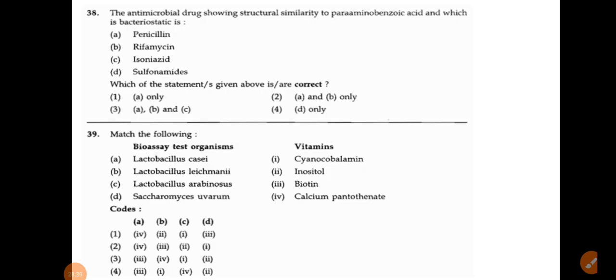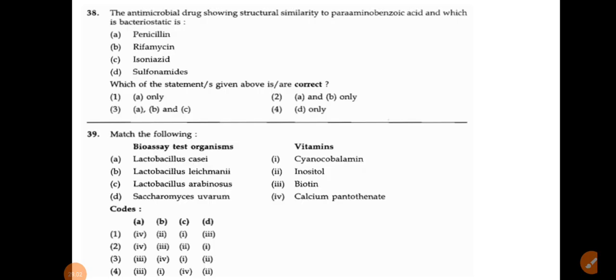You have to know all the structures of whatever antibiotics they have given. Penicillin is a beta lactam antibiotic, so it is not relevant to para-aminobenzoic acid, and it is bactericidal, not bacteriostatic. So option A is incorrect, because all beta lactam antibiotics are bactericidal.